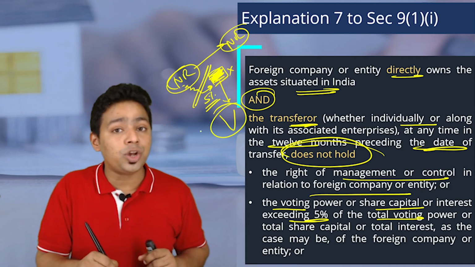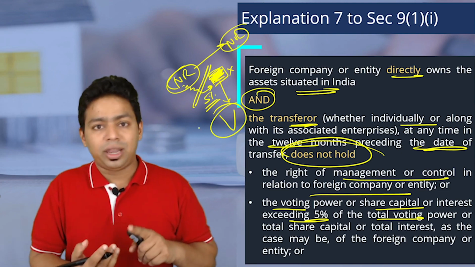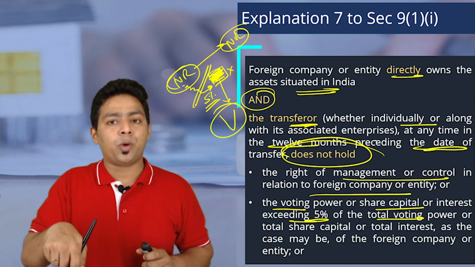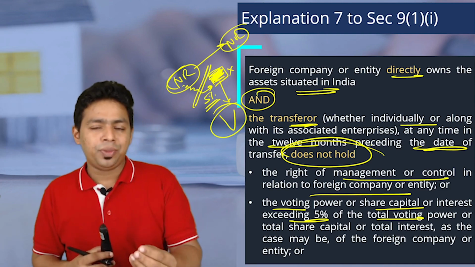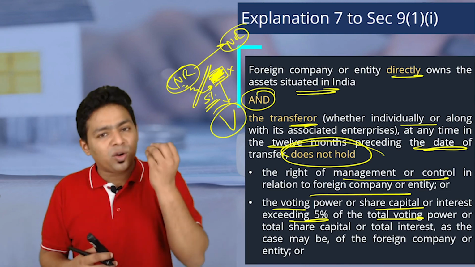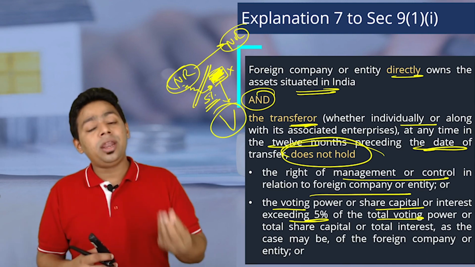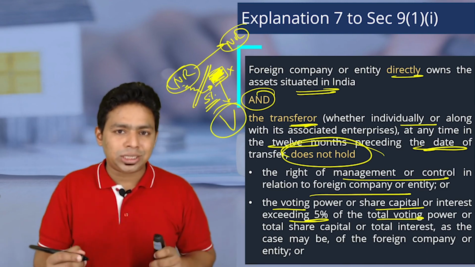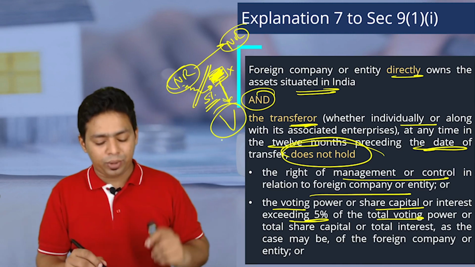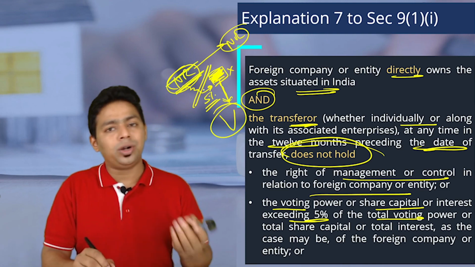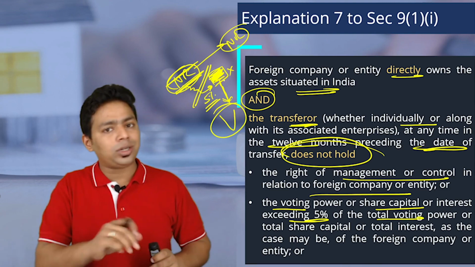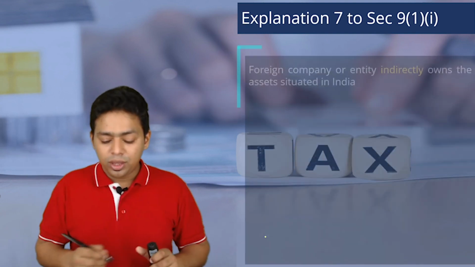Yeah, if it is a 90% shareholder, obviously he is a large shareholder. He might be influencing the decision of the foreign company. Then we will attract the provision. But if you are a small shareholder, you are not even holding 5% in the company, you don't hold any management position, you are not a director, you are not a managing director, then obviously you are just an investor and we have given you relaxation. Even though this company is earning value substantially from India, you are not supposed to pay tax on your transfer of shares which derive value substantially from India. Okay, not taxable. Relaxation. Go, enjoy.